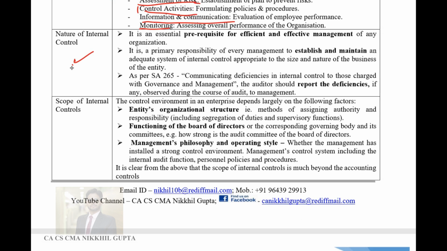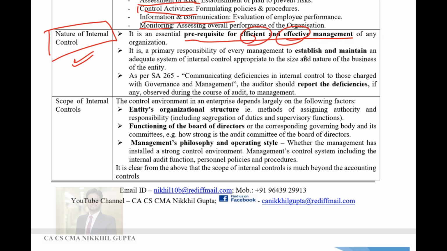Now, what is the nature of internal controls? How do you classify internal controls? What are their characteristics? First of all, it is a prerequisite of every efficient and effective management, because without an internal control system, the management cannot survive. Management cannot be present when each and every transaction is happening. So they should ensure that the internal controls are sufficient enough to prevent any errors and frauds in their absence also. So it ensures an efficient and effective management if internal control systems are working fine.